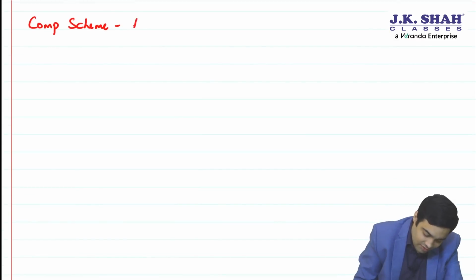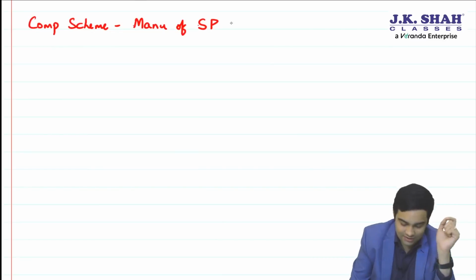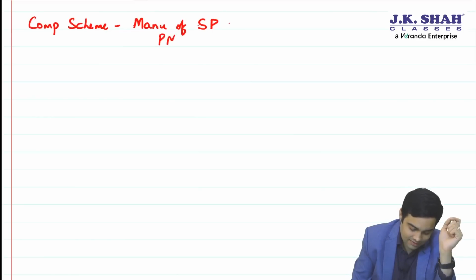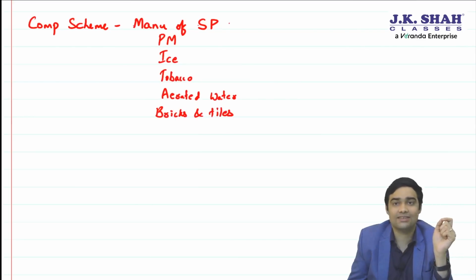Composition scheme was not available if you are a manufacturer of specified products, and those specified products were pan masala, ice cream, tobacco, aerated water, bricks and tiles. Now bricks and tiles, there was a specific point, fly ash bricks.